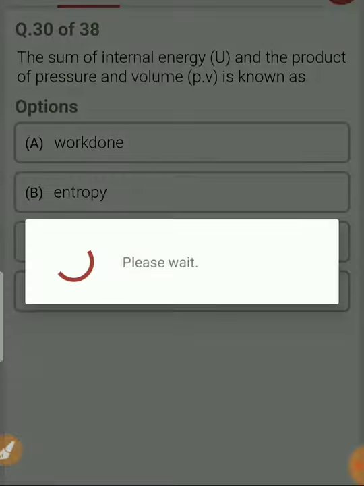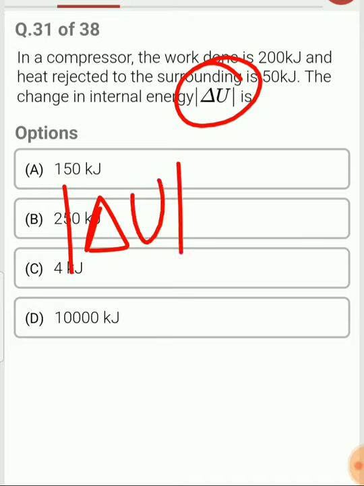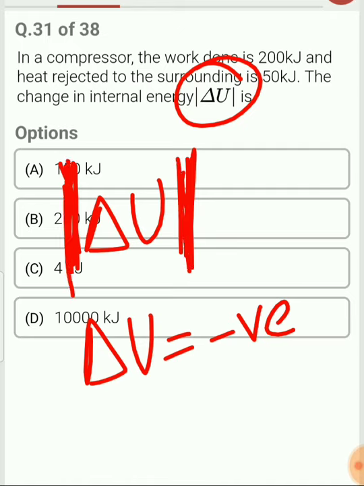Question number 31. In a compressor, work done is 200 kilojoule and heat rejected to the surrounding is 50 kilojoule. The change in internal energy delta U is? Now the internal energy is asked in terms of modulus. Mod of internal energy means what? If you get delta U as a negative value, then because of the modulus, it will get converted into the positive. We need to take the positive value if we are getting a negative value.